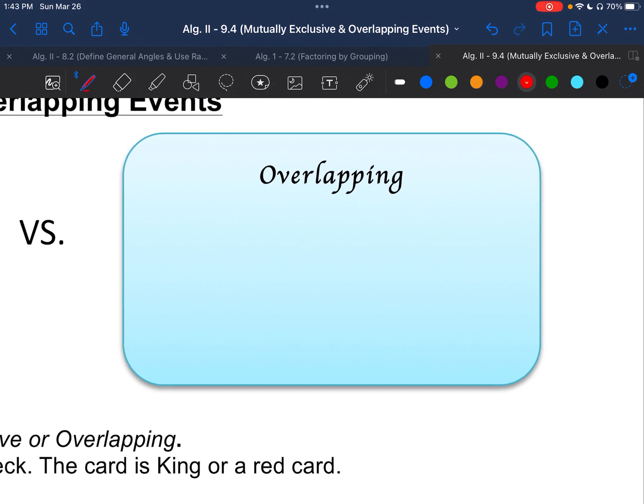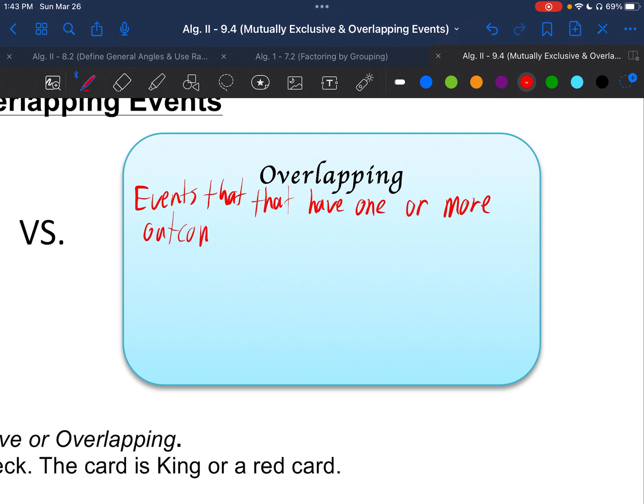Whereas we have overlapping events, which are events that have one or more outcomes in common.